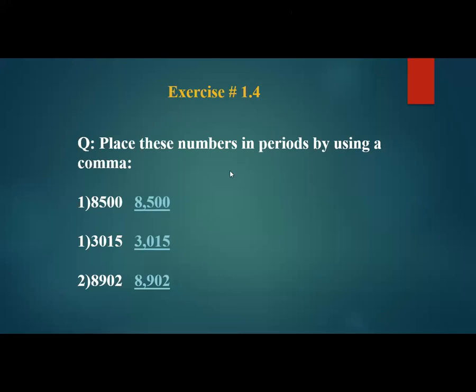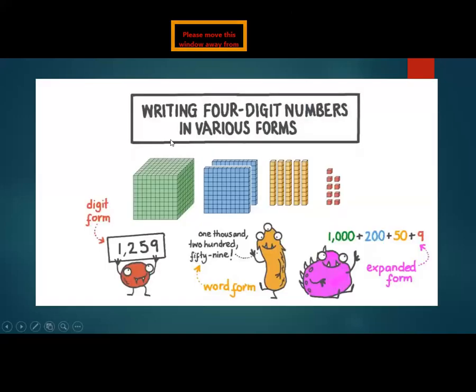That is all about the previous home task, okay? So the question: place these numbers in periods by using commas. 8500, you know that this is a 4-digit number, so where do we need to put the comma? Obviously after 1000, so 8 comma 500. Here 3015, and 8090, 902. This is all about exercise 1.4, writing 4-digit numbers in various forms.